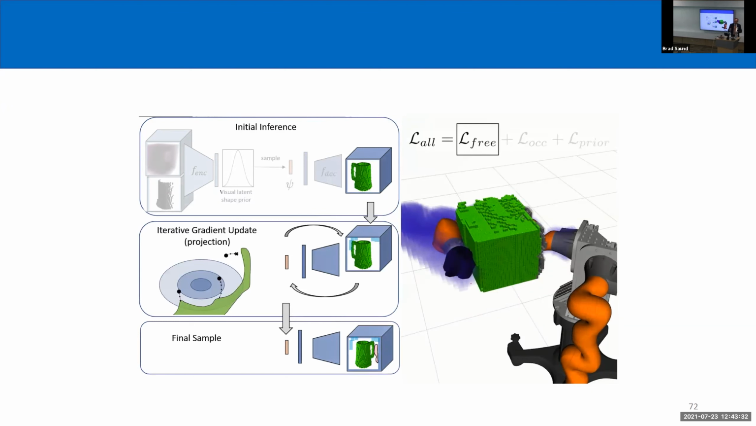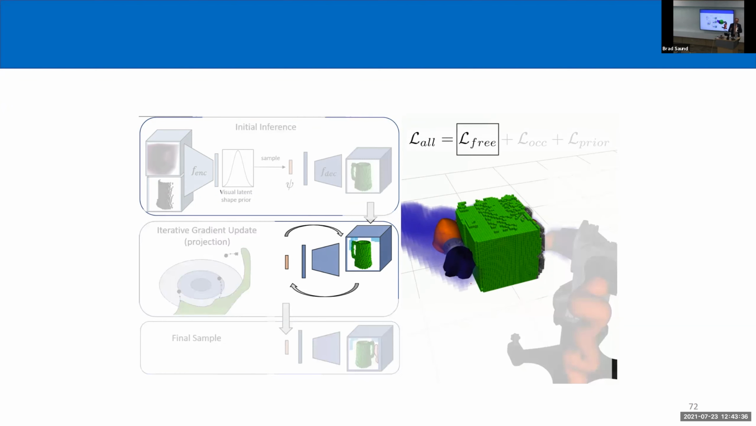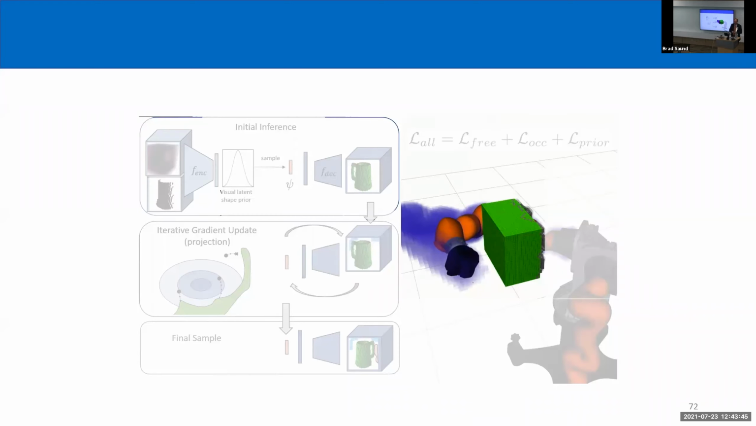But for some, the box now collides with known free space. I'm going to use this information and construct a loss and use gradient descent in the latent shape space in order to improve my end shape so that it is not going to violate this free space constraint.